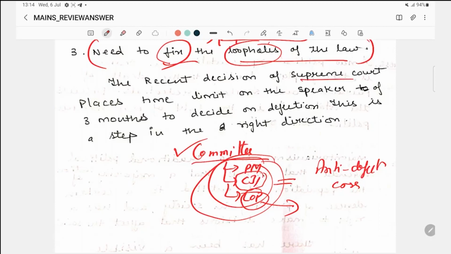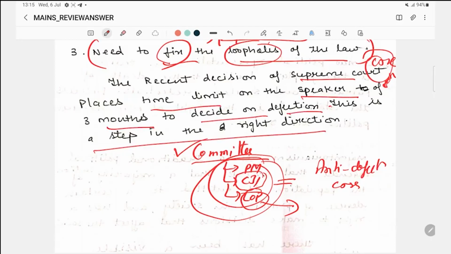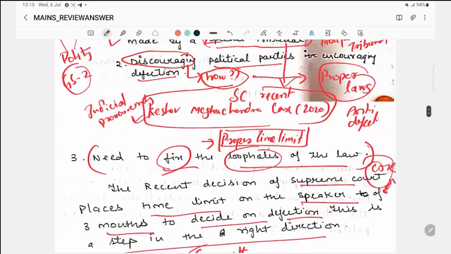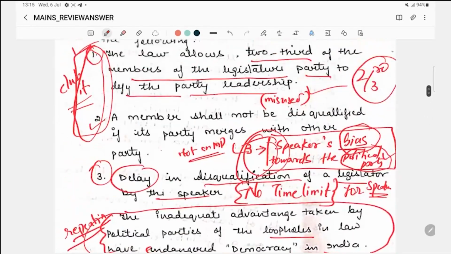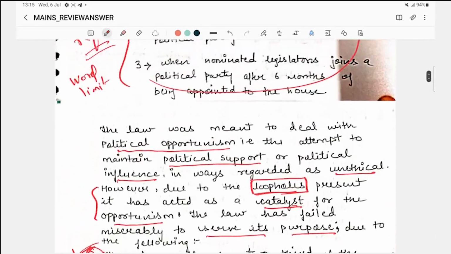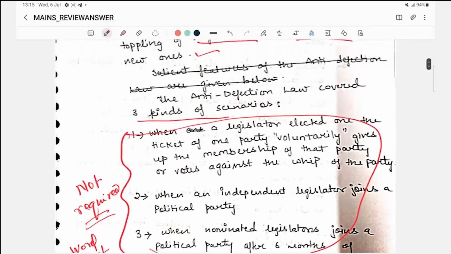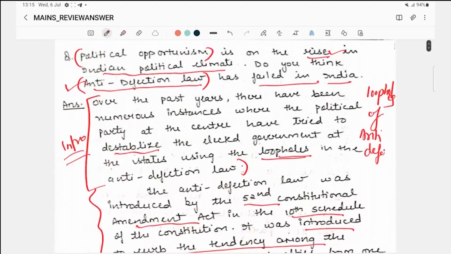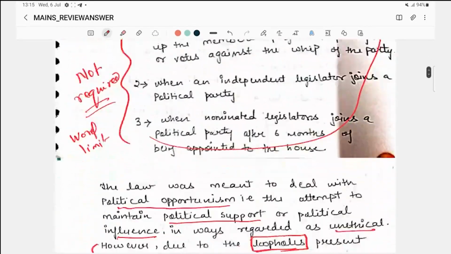The recent decision of the Supreme Court, you have to write the case name, places a time limit on the speaker of 3 months to decide on defection. This is a step in the right direction. So this is the way you have to write a proper answer, so that you are within the word limit, plus you have the right content. Fine. Coming to the second question.